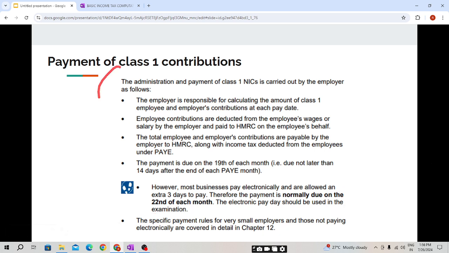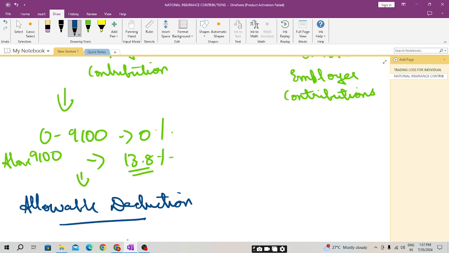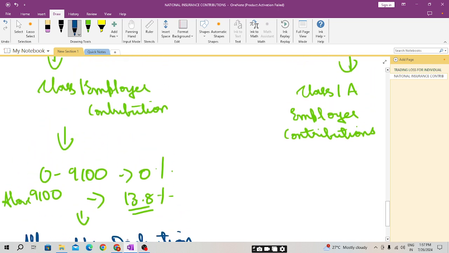So I hope this general theory is clear: the employer is responsible for calculating the Class 1 employee and employer NIC, the employee's contribution will be paid to HMRC by deducting it from the employee's wages, and the due date is 22nd of each month. I hope this is clear, students.